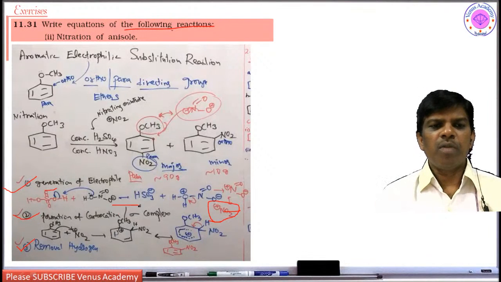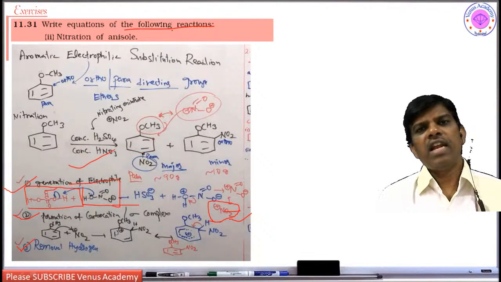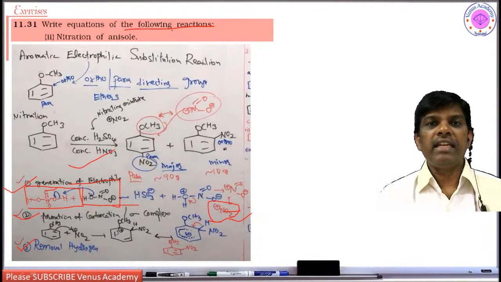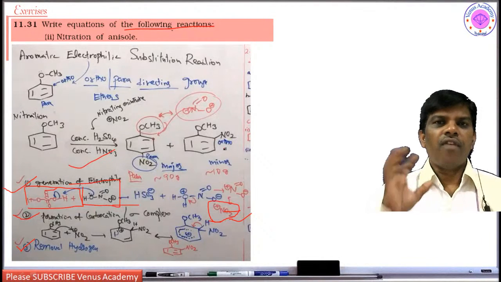losing an H2O water molecule from HNO3. In this case, sulfuric acid is going to act as acid and HNO3 is going to act as base to form the electrophile NO2 plus. This NO2 plus will undergo nitration with anisole, right? So this is the way. If I use nitrating mixture, I am going to get an ortho para mixture, and if I heat it, it is going to form trinitrophenol, that is picric acid.